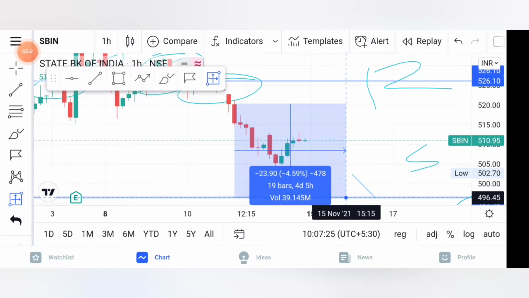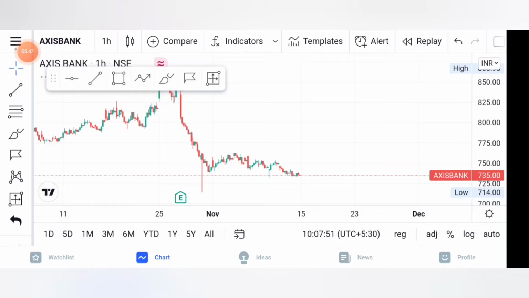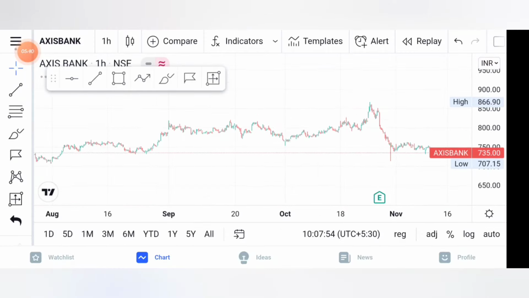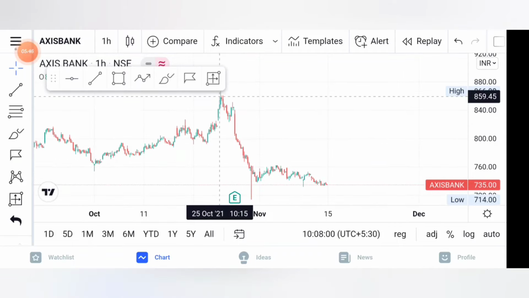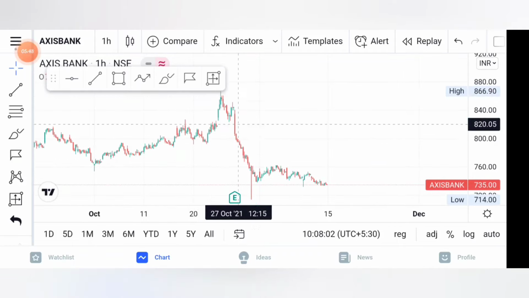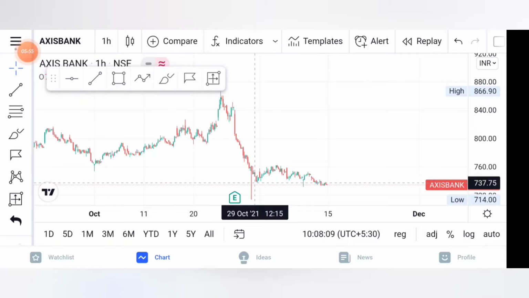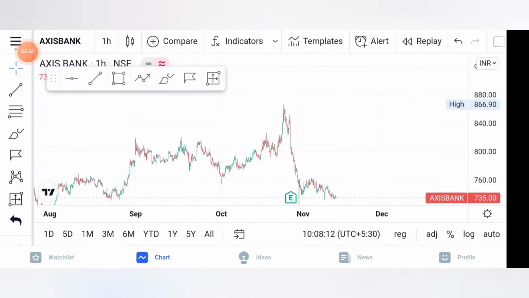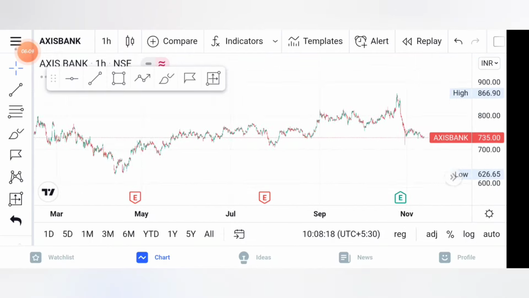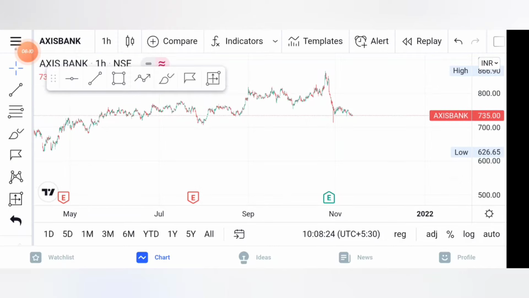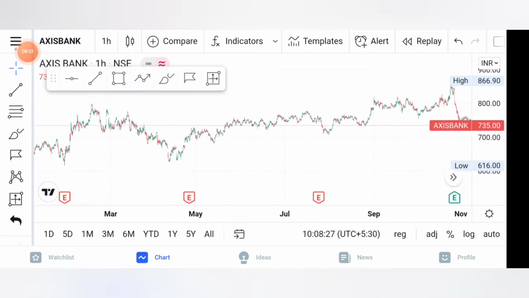Going to another stock, like UPL, or let's go to Axis Bank. Axis Bank was in an uptrend for the past few days, but it fell hugely from 25 October to 29 October. In 4 days it fell nearly 130 or 140 points. Now you can see the candlestick time frame in 1 hour. It was in a clear sideways trend when comparing 8 to 12 months. So it was in a sideways market.